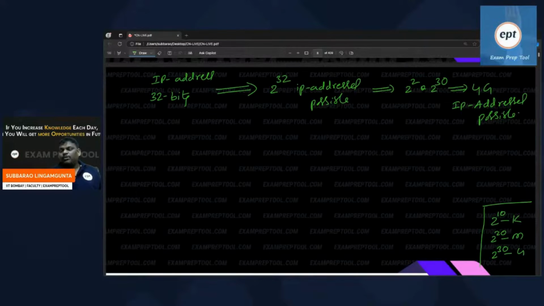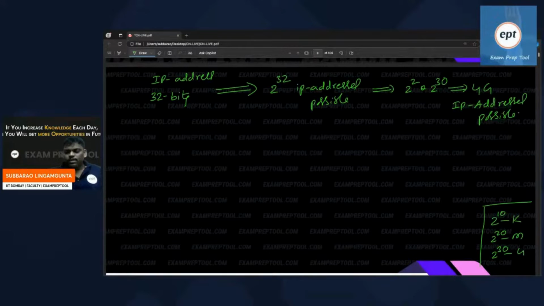If it were 2 power 20, I could have written 4M IP addresses. This is just notation. If they ask, with 32 bits how many IP addresses are possible, the answer is 2 power 32, which is 4G. G is giga, G-I-G-A.